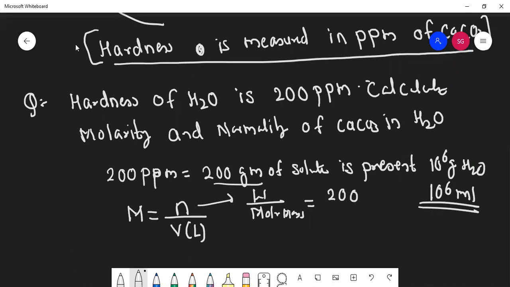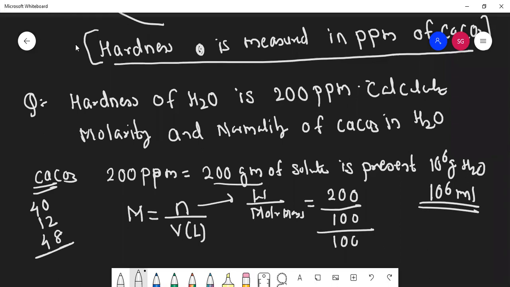What is calcium carbonate's molecular weight? Calcium is 40, carbon is 12, oxygen is 16, 3 times is 48. 48 plus 12 is 60, plus 40, 100, upon volume in liter. So divided by 1000.